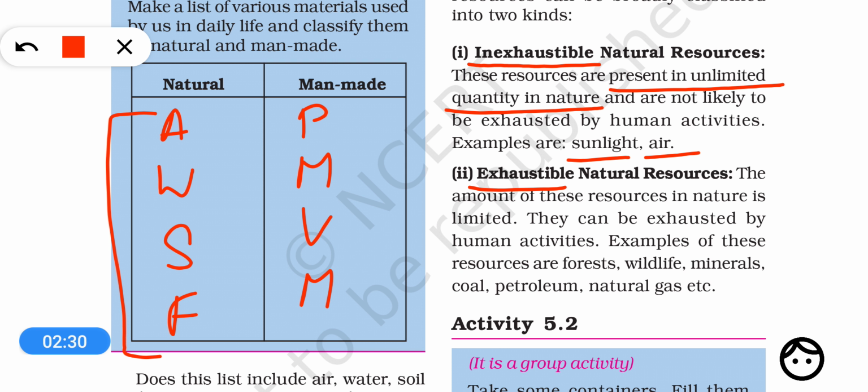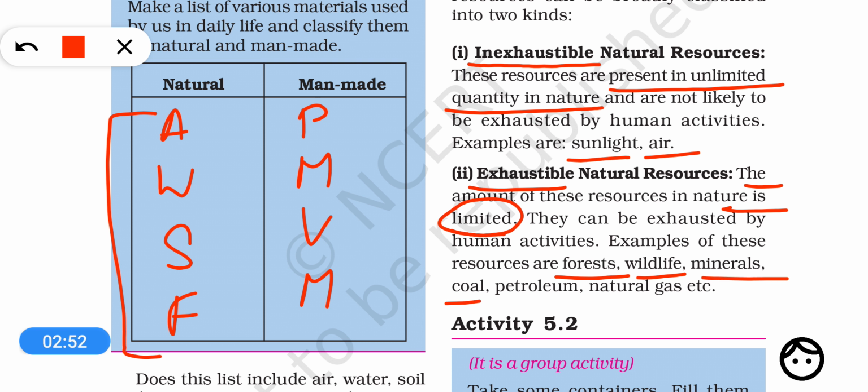On the other hand, exhaustible natural resources are present in nature in a limited amount. So the amount of exhaustible natural resources is limited in nature. For example, forests are limited. Wildlife is limited.